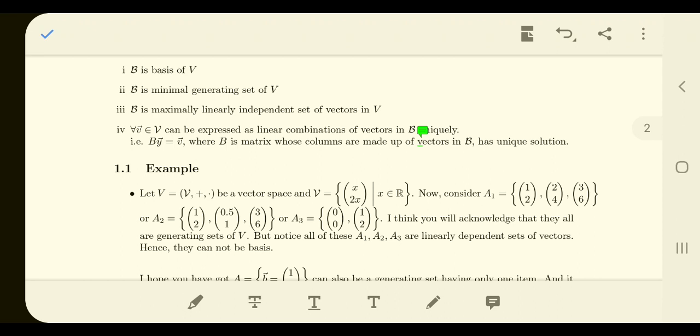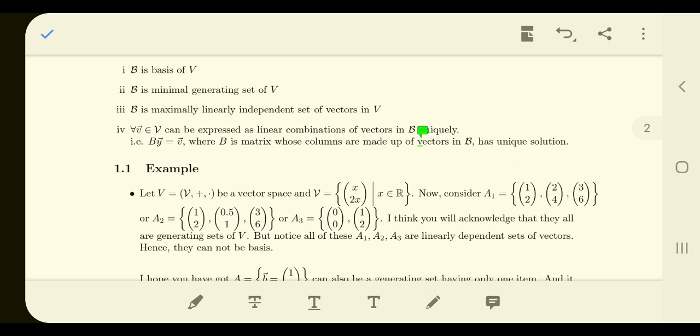When we say something is a basis of vector space V, we say it is a minimal generating set of V, or a maximally linearly independent set of vectors in V, or that any vector in vector space V can be expressed uniquely by a particular linear combination of the vectors in basis B, which essentially means if you take a particular linear combination, then you can generate a particular vector in vector space V.